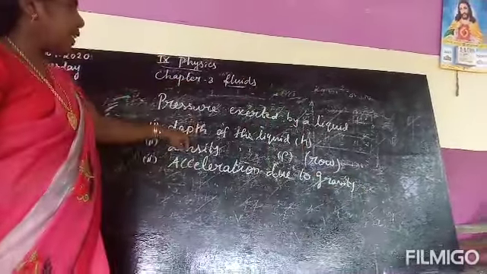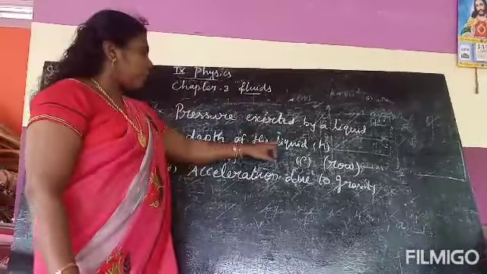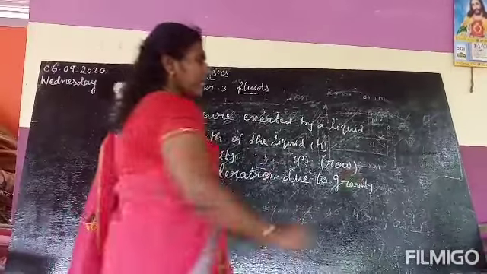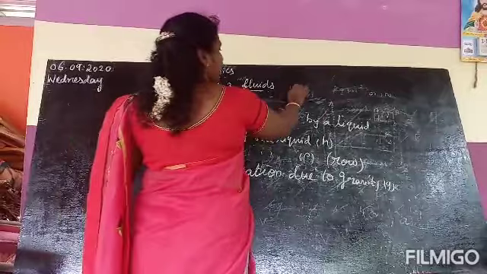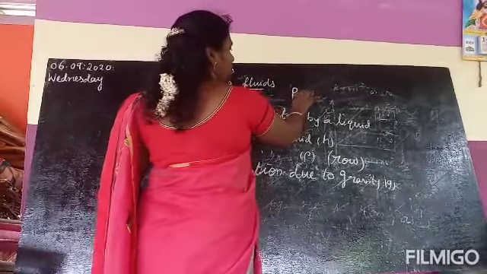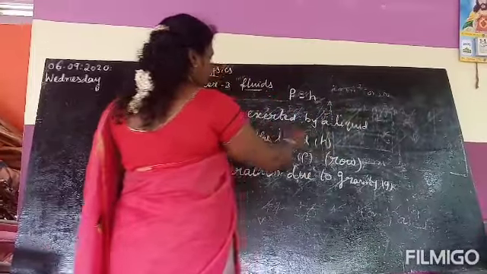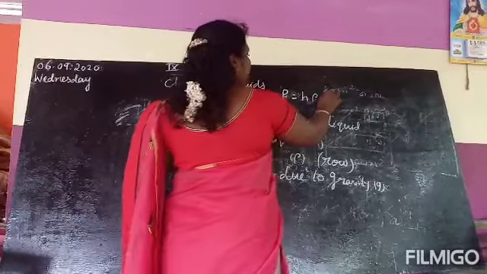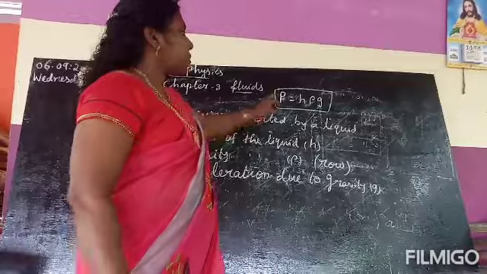So first, the pressure exerted by a liquid has three factors: depth of the liquid, density of the liquid, and acceleration due to gravity, denoted by the letter G. From this we can find another formula for pressure. H means the depth of the liquid, rho the density of the liquid, G the acceleration due to gravity. Another formula: P equals H rho G.